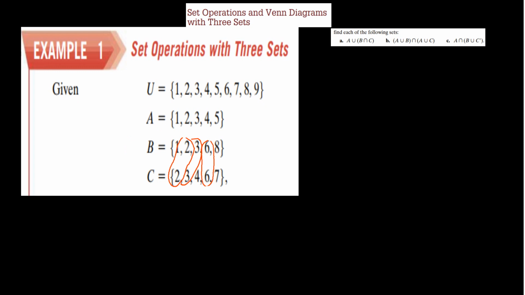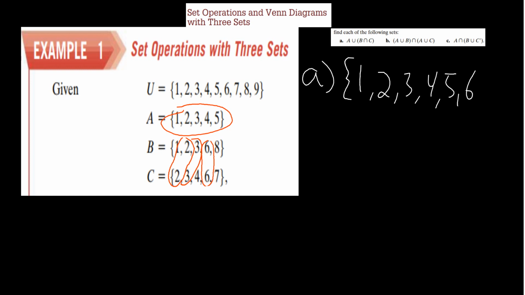And then the union of A with that, well, the union, again, is everything. It's going to be 1, 2, 3, 4, 5, as well as 2, 3, and 6. We've already mentioned 2, 3, and 6, so my union is just going to be 1, 2, 3, 4, 5, and 6. Again, we found the intersection of B and C, and then we did the union with it.